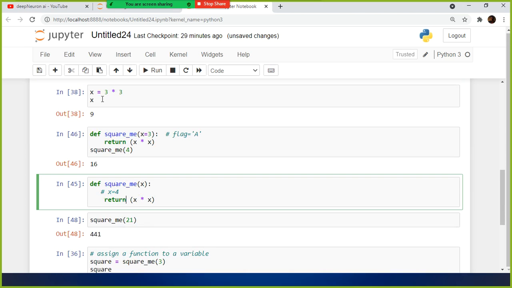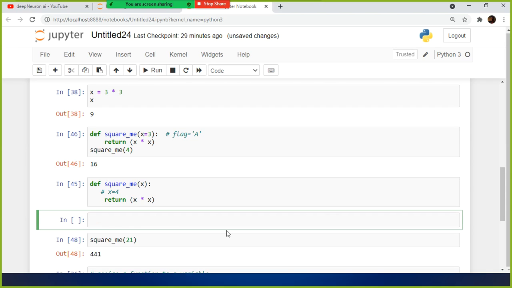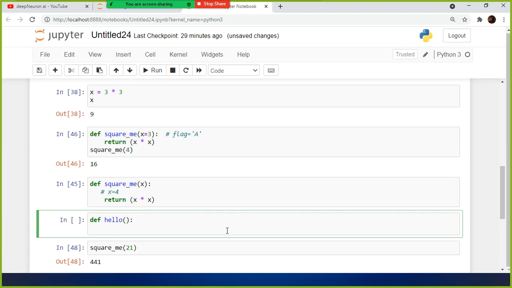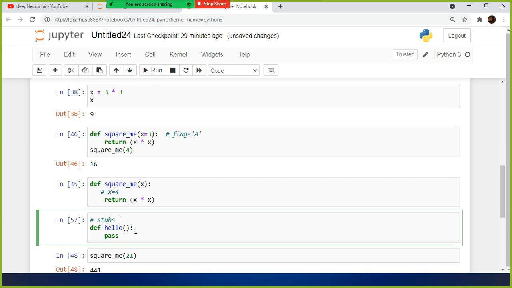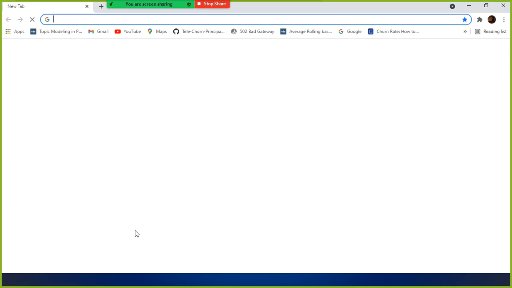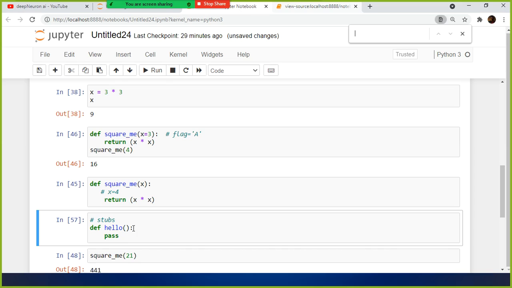And also we have something called a stubs function. In the interview they will be asking you. def hello. I am going to say hello, and here I am going to say pass. This is called a placeholder function. Here, this is called your stubs function. You should be familiar with these jargons and terms, so that you should not panic at the time of the interview.